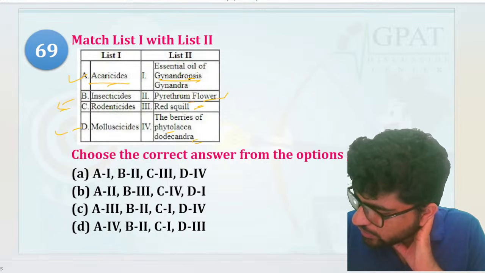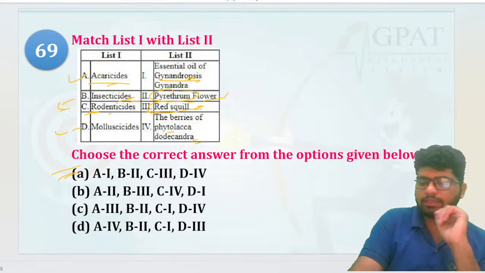Acaricides is this. Insecticides, pyrethrum always. Rodenticide, R for rodenticides and R for red squill. So A is going to be your correct answer, right?